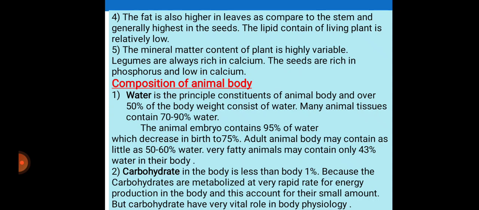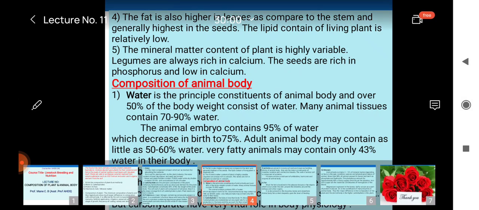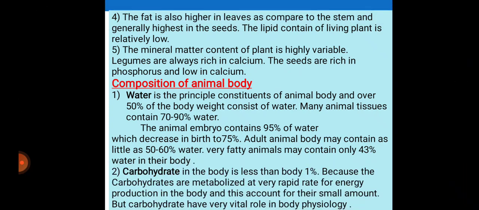Water is the principal constituent of the animal body, and over 50% of the body weight consists of water. Many animal tissues contain 70 to 90% water. The animal embryo contains 95% water, which decreases at birth to 75%. The adult animal body may contain as little as 50 to 60% water. Very fatty animals may contain only 43% water in the animal body.